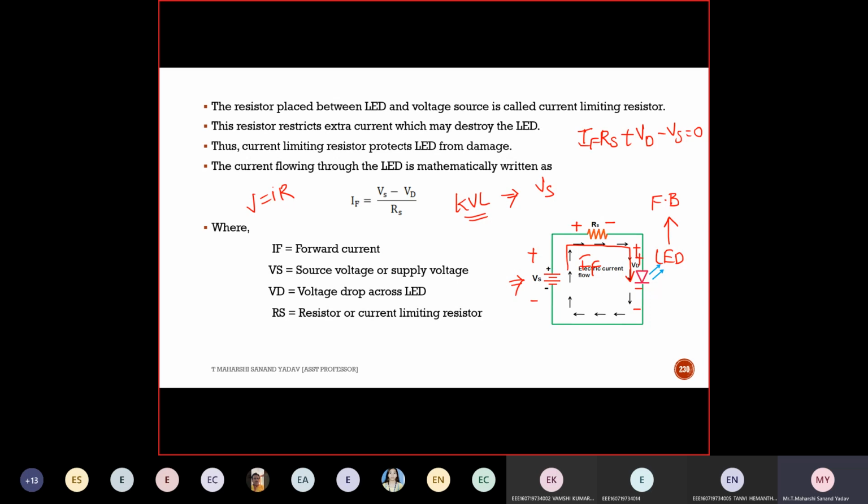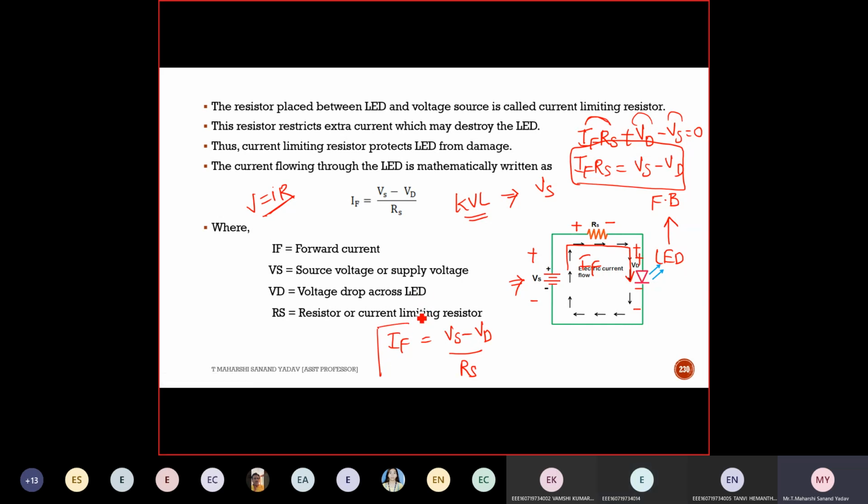Is it right? Yes, voltage is nothing but I into R. I'm considering all the voltages. So I need to write voltage as I into R. Now if I want only IF, this will be Vs minus Vd, correct? So IF is nothing but Vs minus Vd by Rs. This is nothing but biasing a diode.